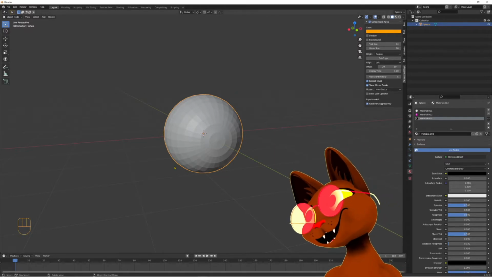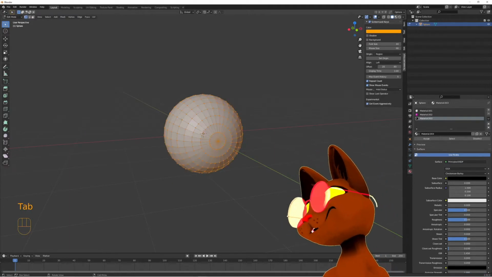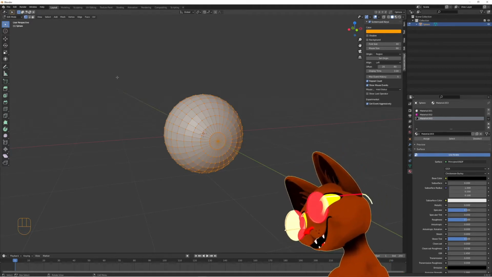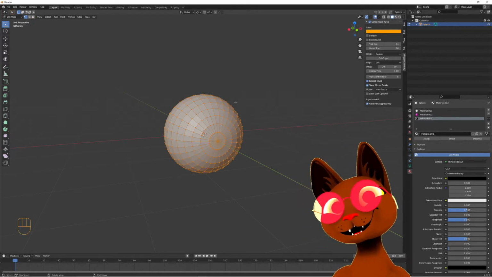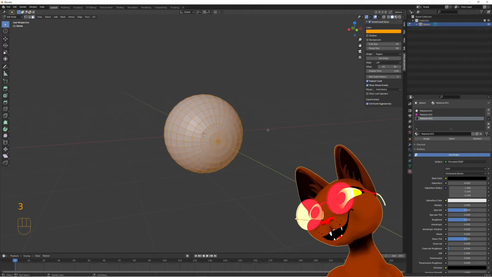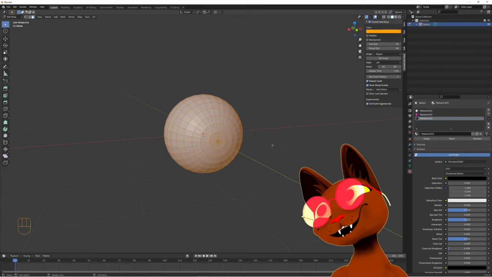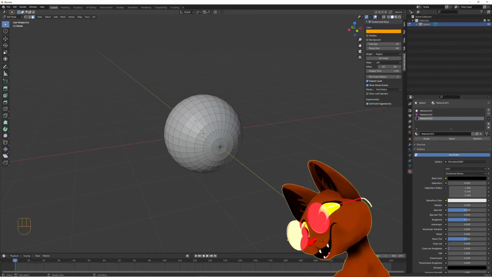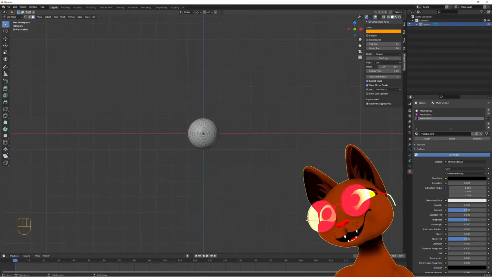We're gonna select the sphere as it's selected here and press tab button. And now we are in edit mode. And here we're gonna go to face select mode. Here's a button for it, or press 3 on your keyboard. And we have all faces selected, which is alright, but we just select some of those. So first unselect all by pressing 2 times A. So we press 1 in our numpad to go to the front view to face the sphere.